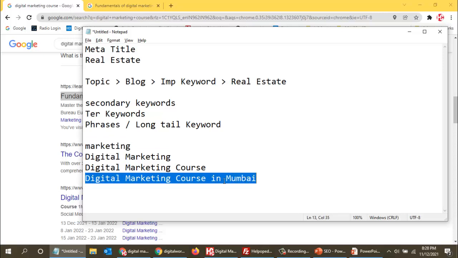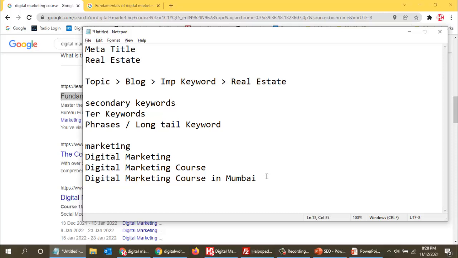And the best thing is that people who are searching with long tail keywords are your actual customers. If a person wants to do digital marketing and is staying in Navi Mumbai, they will not search for digital marketing course in Mumbai. They will search for digital marketing course in Navi Mumbai. So precisely your content will come up.